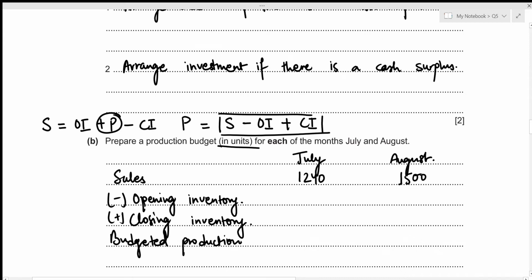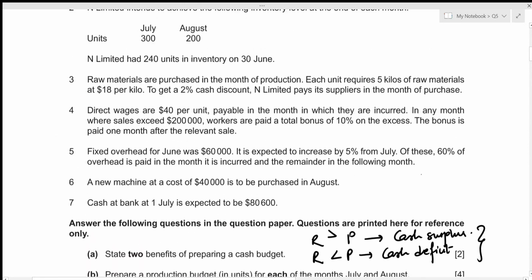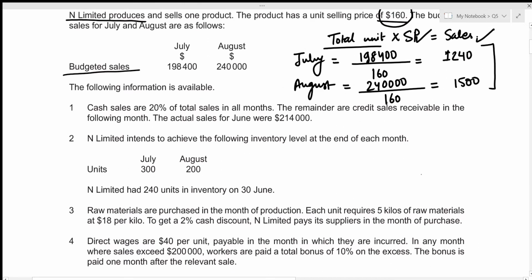Okay, now we need to figure out the inventory for the months of July and August. So we are given the inventory information right here. N Limited intends to achieve the following inventory level at the end of each month. So we're talking about the end of each month, which means that this is actually the closing inventory. Okay, so the closing inventory for the month of July and August is 300 and 200 respectively. Let's record these in our production budget.